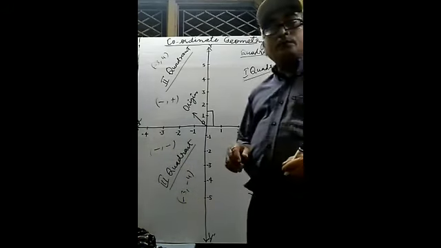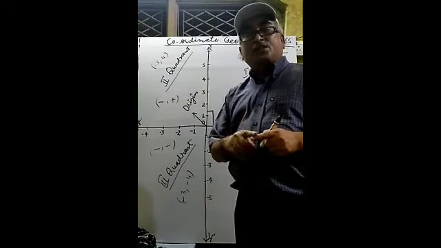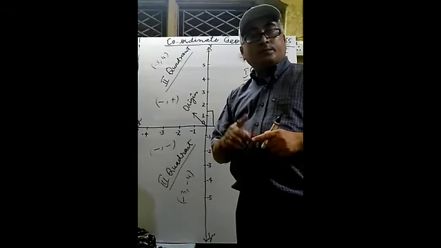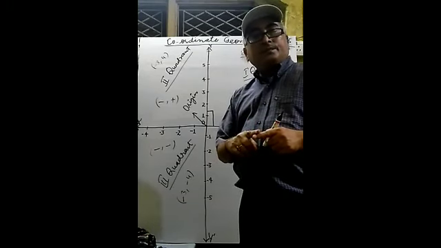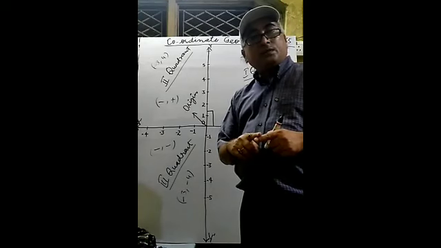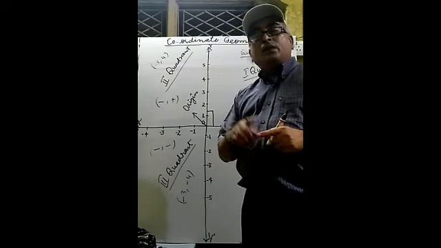What to do today? Today you will manage some graph sheets that are easily available at a stationery shop. You will purchase those graph sheets. These are required because we have to locate the points, so these are compulsory for you. Don't purchase a copy, only graph sheets.